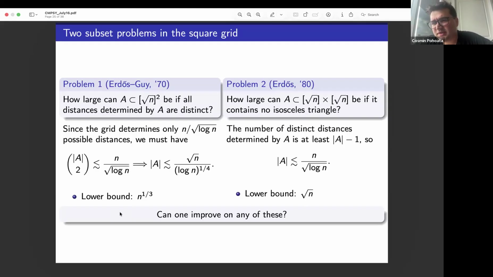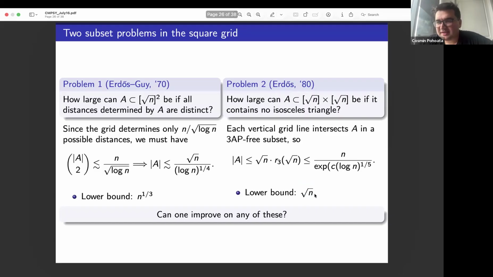So three-APs, three equidistant points on a line. Again, very easy to see that A has size at most n over root log n, where this comes again from the first analytic number theory estimate that I talked about. The number of distinct distances determined by A is at least |A| minus 1. If you fix a point, the segments to the other points are all distinct in length, and there are at most this many distinct distances in total. Again, can you improve on these? The lower bound is also a random construction.